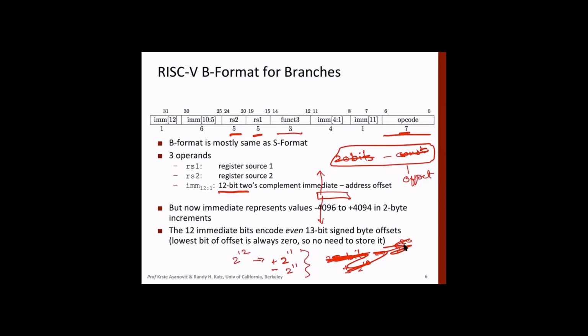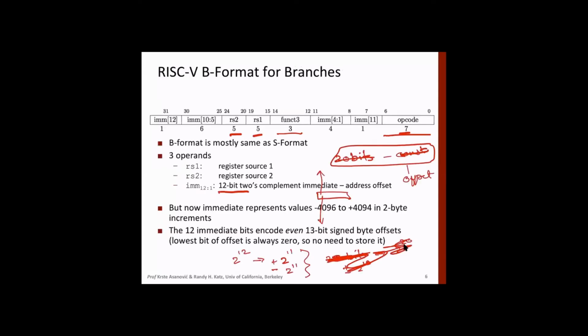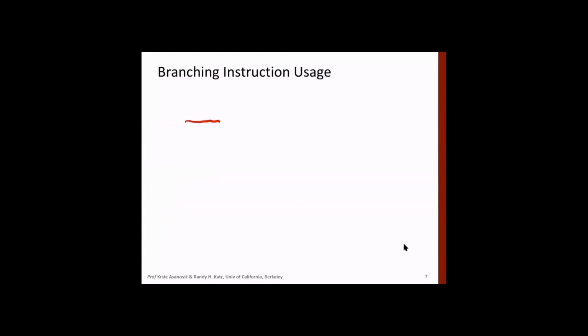Now we will look at how we get one extra bit. Here we are saying that we can actually go from 2 raised to the power minus 12 to 2 raised to the power plus 12. So effectively 12 bits encode 13 bits. It means that instead of having 12 bits of offset, we can represent 13 bits.